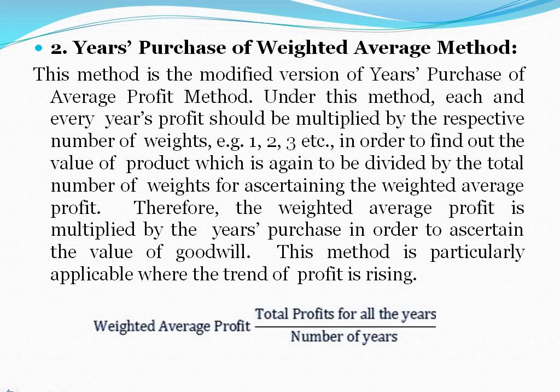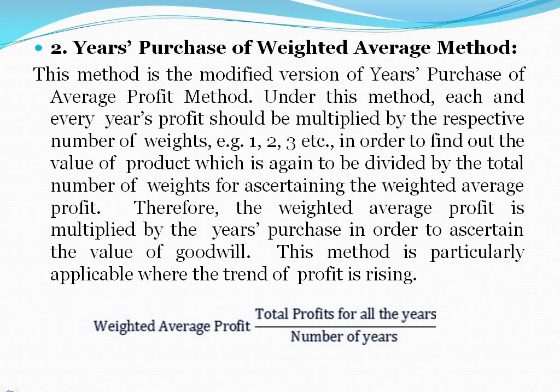Second one, years purchase of weighted average profit method. This method is a modified version of years of purchase of average profit method. Under this method, each and every year's profit should be multiplied by the respective number of weight, for example 1, 2, 3, etc.